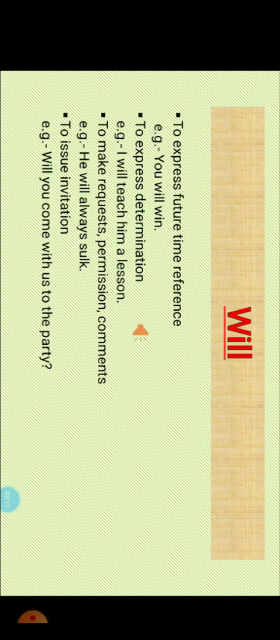Third, to make requests, permission, comments. For example, he will always sulk. Fourth, used to issue invitation. For example, will you come with us to the party?